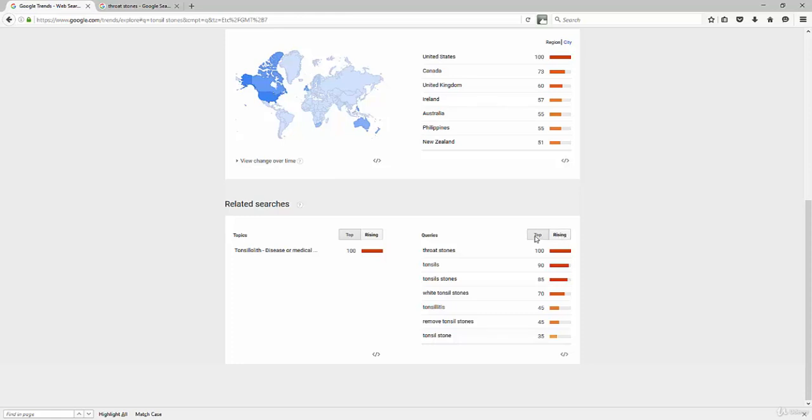And now notice top is checked here. If I went to rising, I could actually see how to prevent tonsil stones. That's breakout. Tonsil stone causes, that keyword phrase is up 650%. So that means I could do a Google AdWords ad around that keyword. That means I could do a YouTube video. I could take what I learned from one of the other videos, for example.